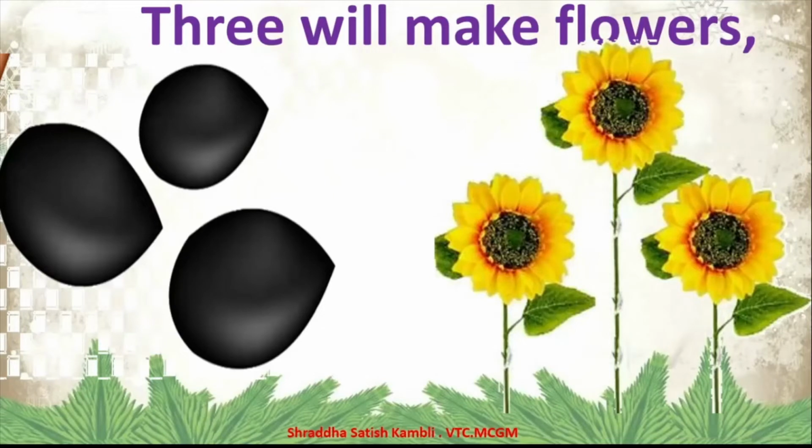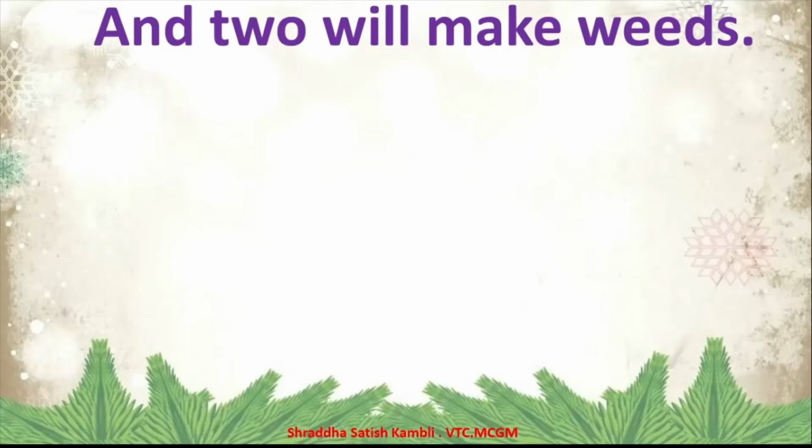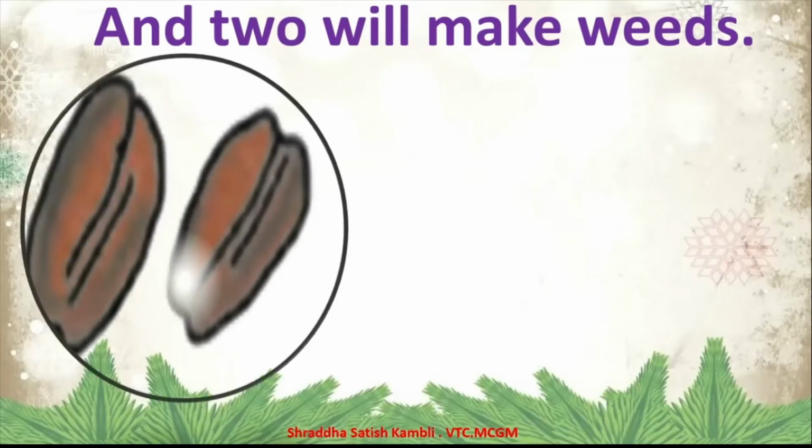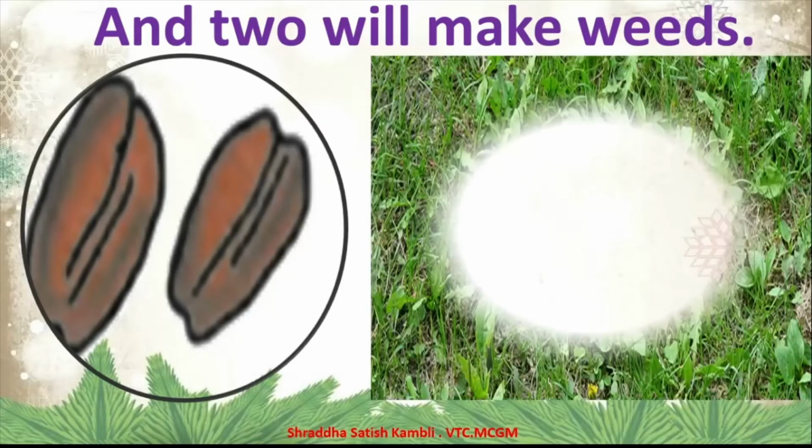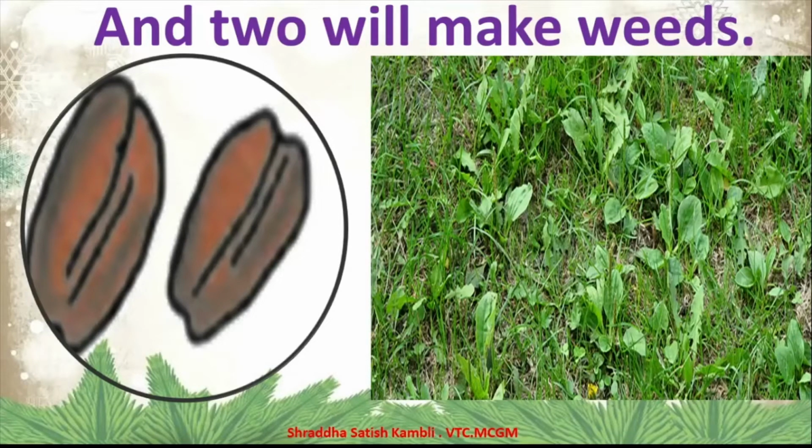So 3 will make flowers and 2 will make weeds. So out of the 5, 3 are becoming flowers and 2 are becoming weeds. See, these are weeds. Can you see? The grass and the other kind of small plants which grow along with the other big plants.